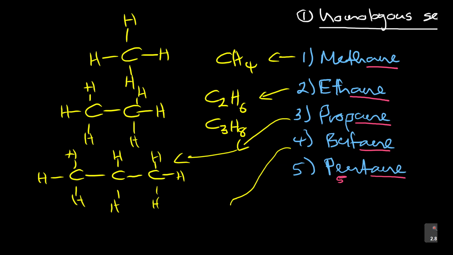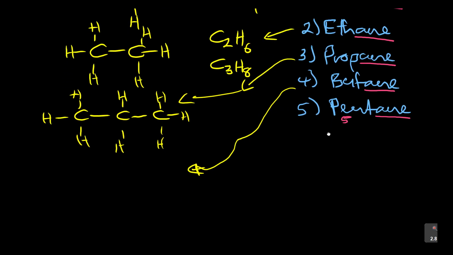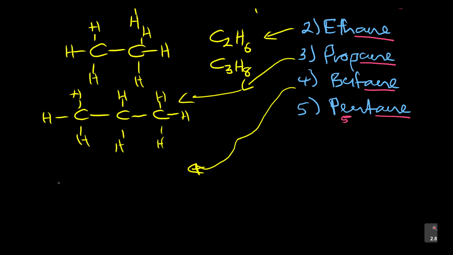Next one is our butane. Let's take butane here. Butane has how many carbons? 4. So you have 1, 2, 3, 4. And then you put the hydrogens. This is what students do when you're getting comfortable. You do this, and then you leave it like that. They'll penalize your marks because we don't know what is in here. Don't assume we know that they are hydrogen atoms. They will penalize you a mark for every hydrogen that is missing.